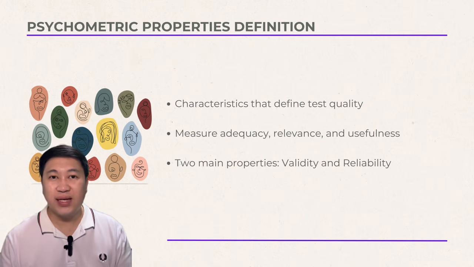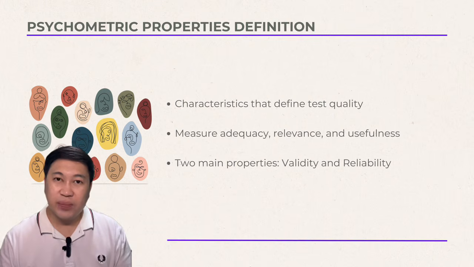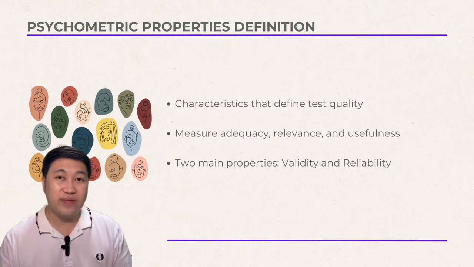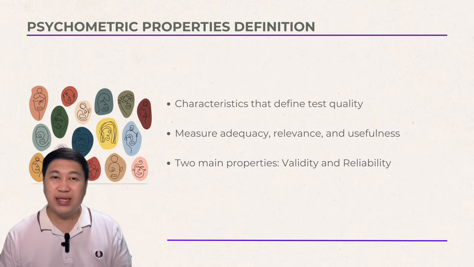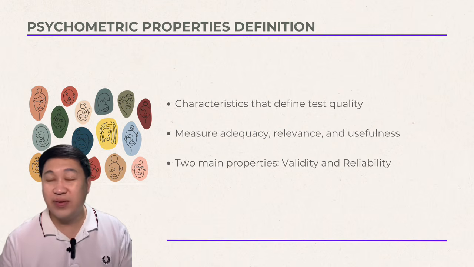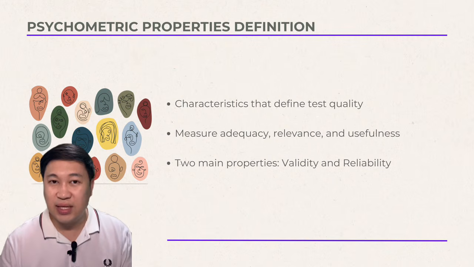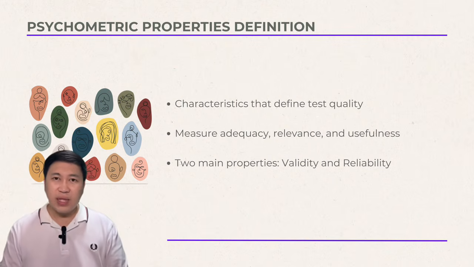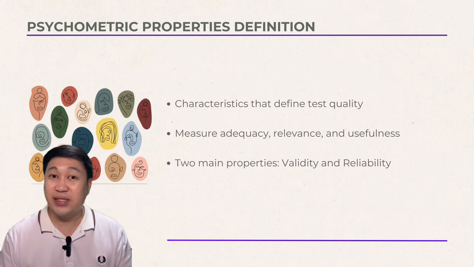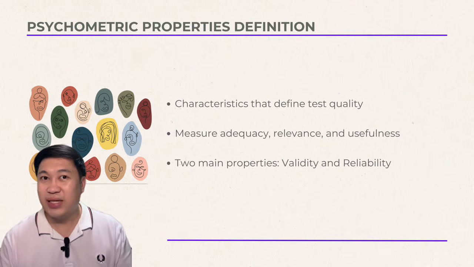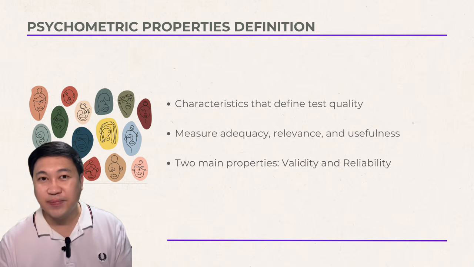So what are the psychometric properties? Psychometric properties are the characteristics that determine the quality of a test. They tell us whether a test is adequate, useful, and appropriate for a given purpose. So, in other words, these properties tell us if our test really measures what it's supposed to measure and whether it does so consistently. So, let me ask you, if you weigh yourself on a broken weighing scale and get different results each time, can you trust that scale? Yes or no? And what is your explanation?